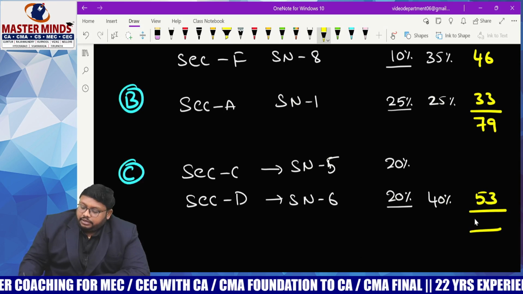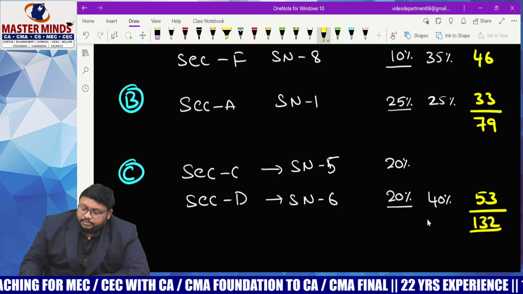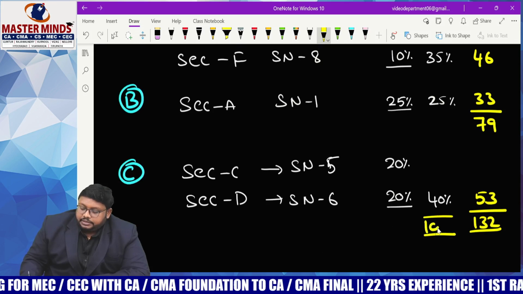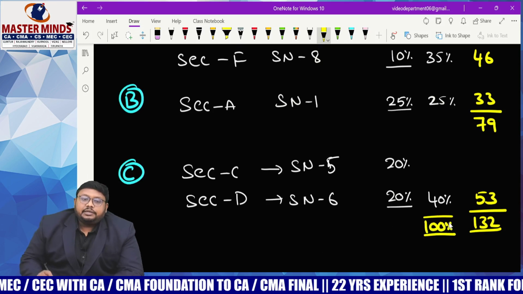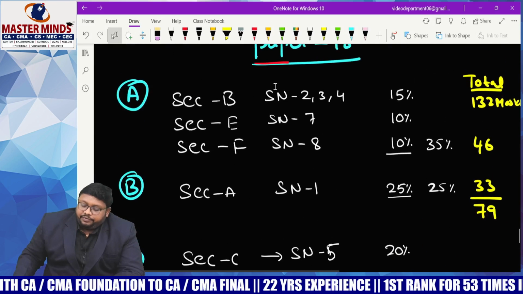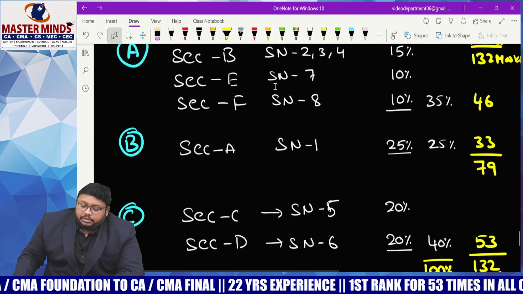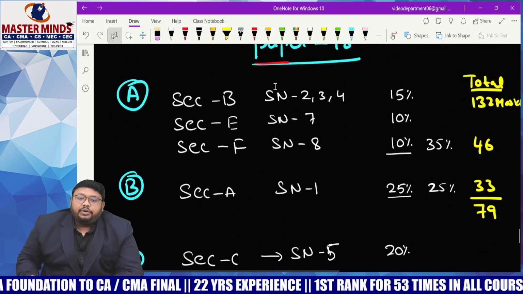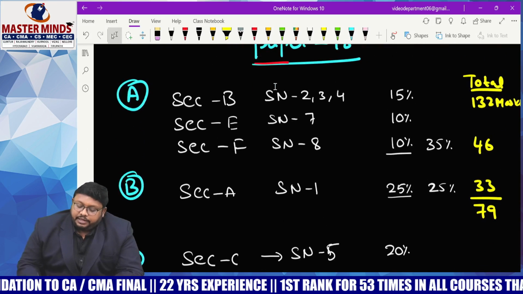So total 132 marks will get 100% weightage as per ICMA source. As per ICMA weightage, they have given these things. So based on that, first, what do we have to prepare? In that sense, we can prepare first